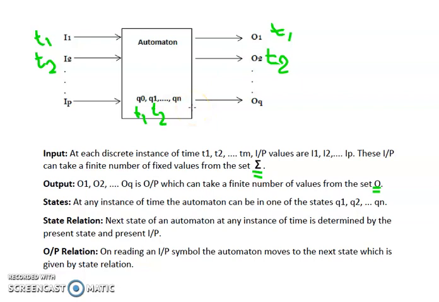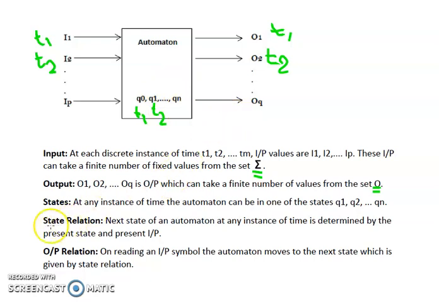And at the final state of the machine, we provide the input IP at time Tn plus 1. The output that is generated is OQ, and the state responsible for the final output generation is Qn. So this is our final state.